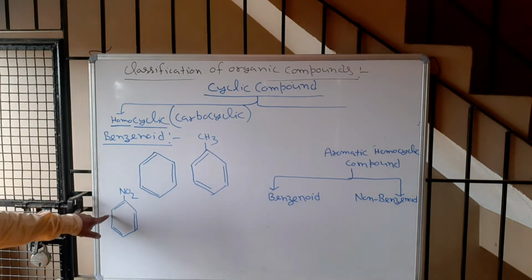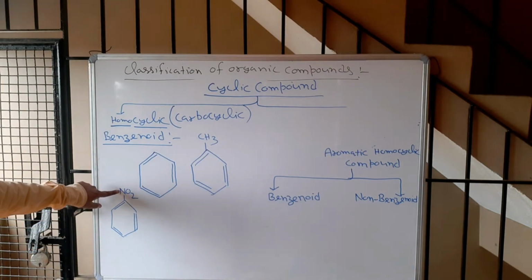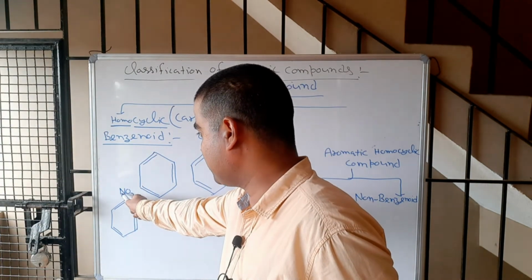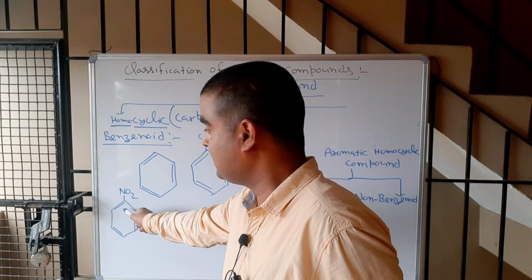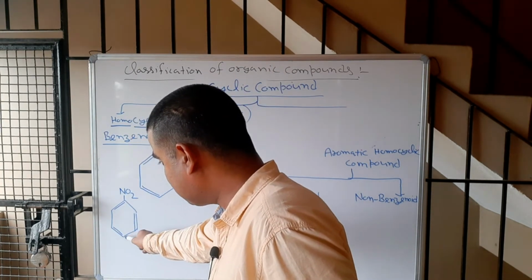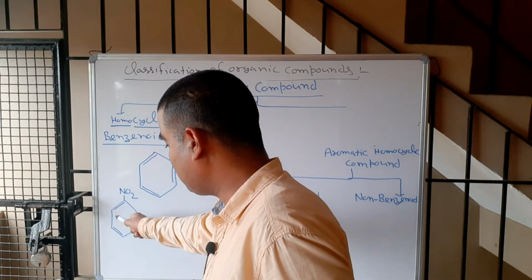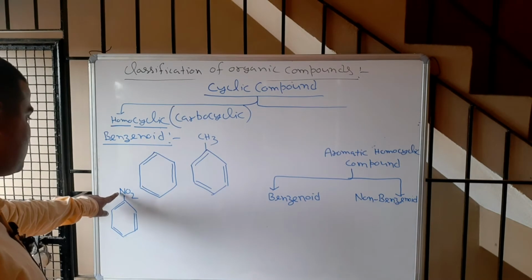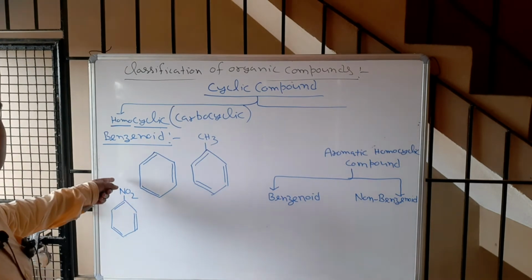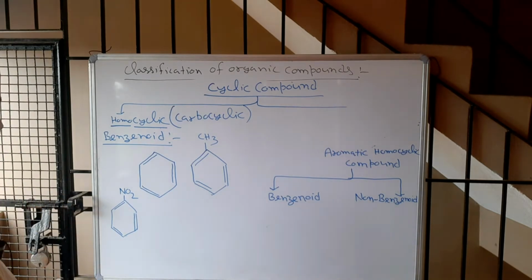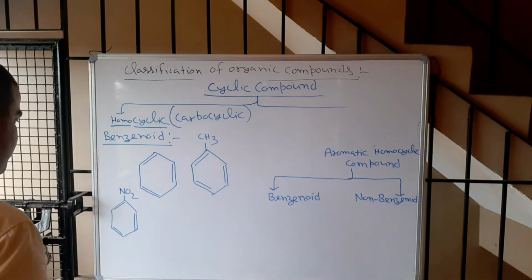Don't think here this is heteroatom because this is not in the ring. This is the side chain. Actually, this cyclic ring should contain all the atoms as carbon atom. This nitrogen, this heteroatom is outside of the ring, so it does not matter. So this is also aromatic homocyclic compound.